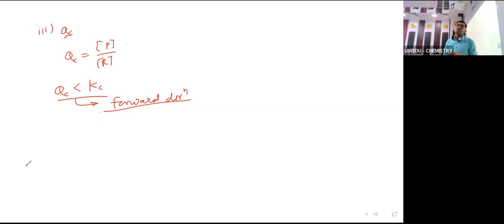What will be the change in concentration, and how do we increase the production? The concentration of reactant is increased and the concentration of product is decreased, or the product is continuously removed as soon as it is formed, to get more.